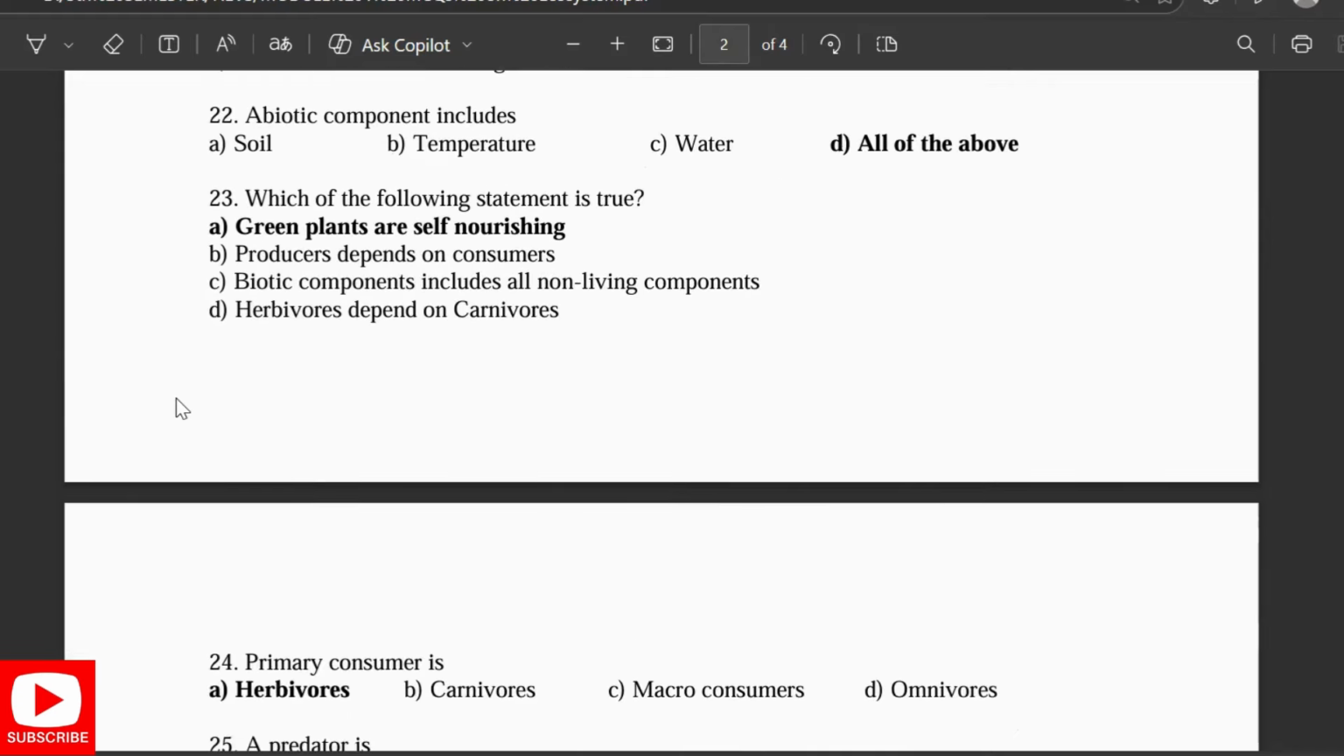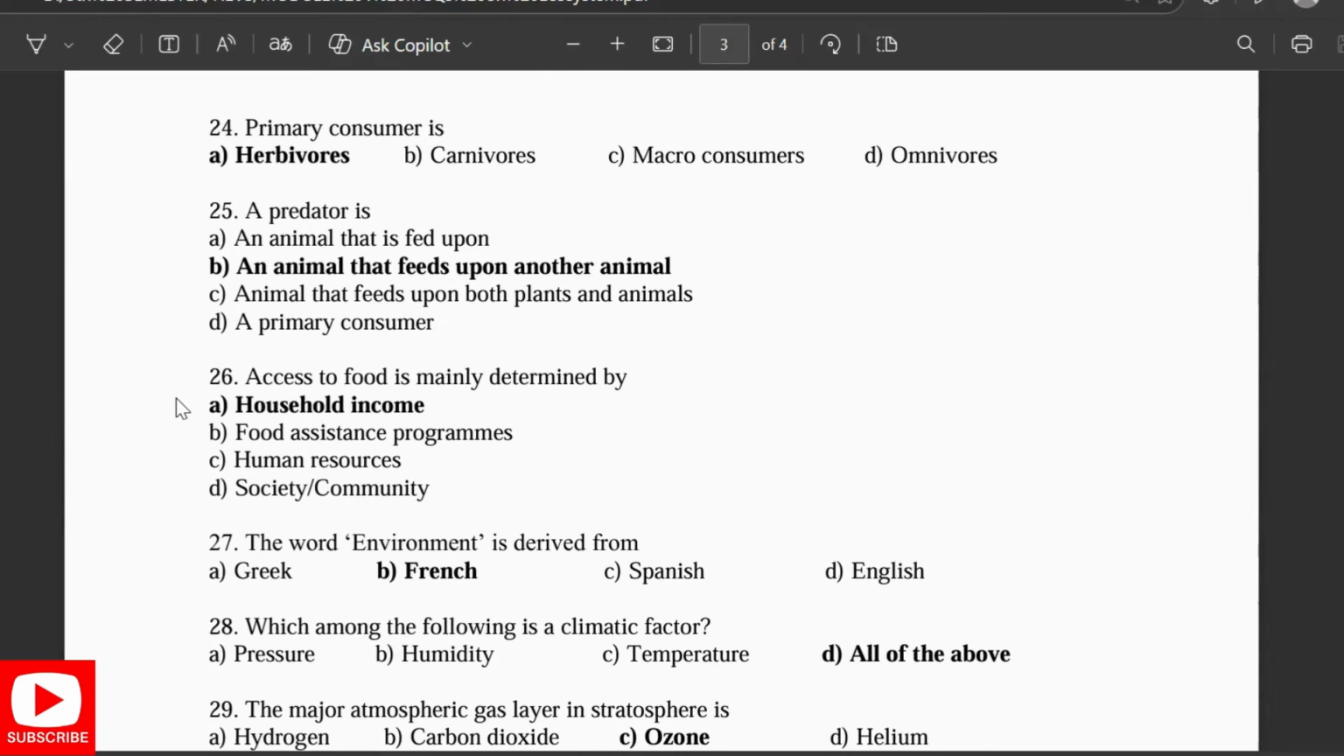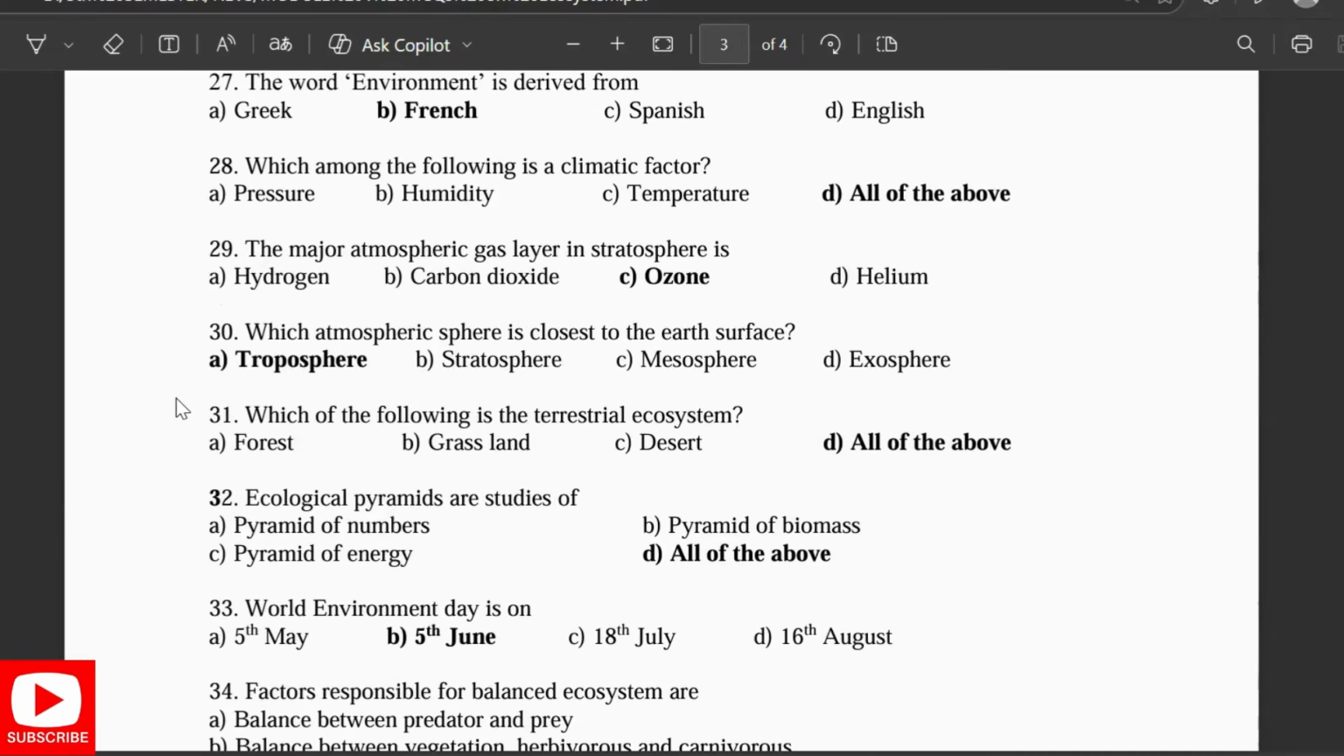A biotic component includes all of this. Which of the following statements is true? Green plants are self-nourishing. Primary consumers are herbivores. A predator is an animal that feeds upon another animal. Access to food is mainly determined by household income. The word environment is derived from the French. Which among the following is a climatic factor? Pressure, humidity, temperature. The major atmospheric gas layer in the stratosphere is ozone.